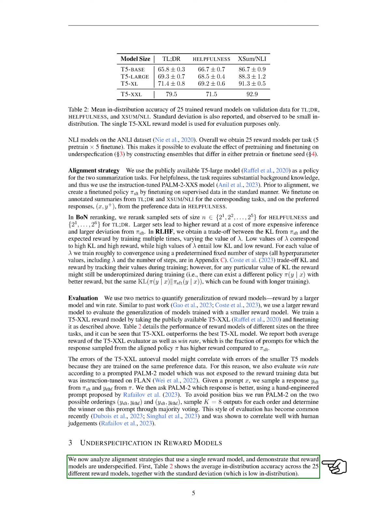We then analyze alignment strategies that use a single reward model and demonstrate that reward models are underspecified. The average in distribution accuracy across the 25 different reward models is shown, together with the standard deviation.